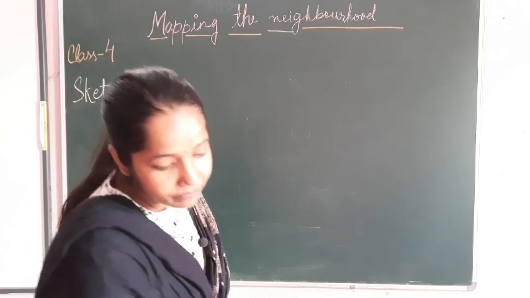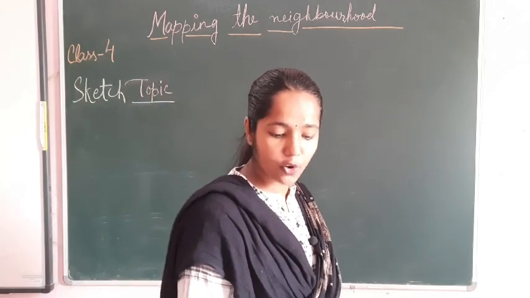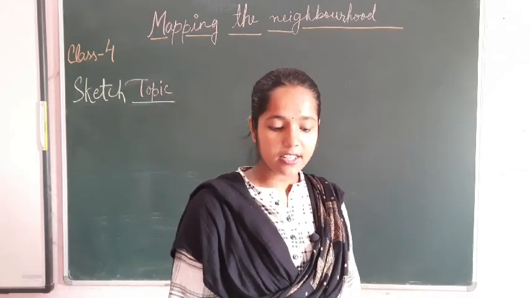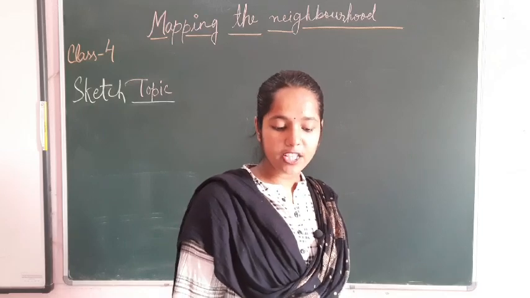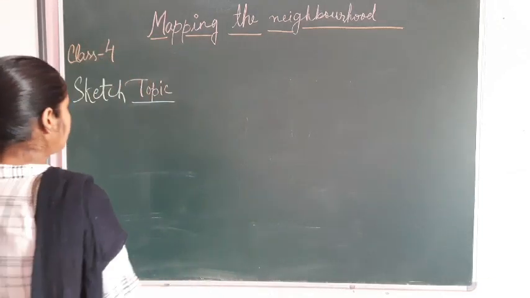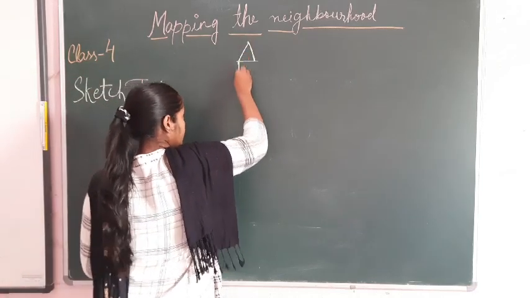Take the example. Now I am going to read first. A sketch is a rough or unfinished drawing of a place. It is not an exact drawing. It indicates distance, turns, and direction. It's a quick reference material to locate a place we want to reach. Now, this is your house. Take the example, this is your house.